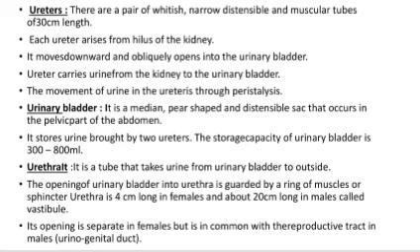Urethra. It is a tube that takes urine from the urinary bladder to outside. The opening of the urinary bladder into the urethra is guarded by a ring of muscles or sphincters. Urethra is 4 centimeters long in females and about 20 centimeters long in males. Its opening is separate in females, but it is common with the reproductive tract in males.